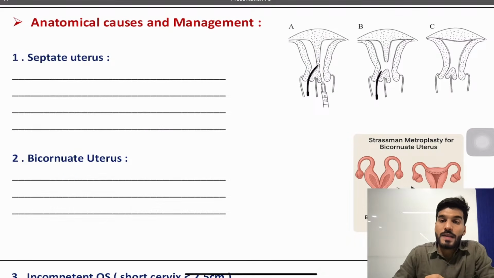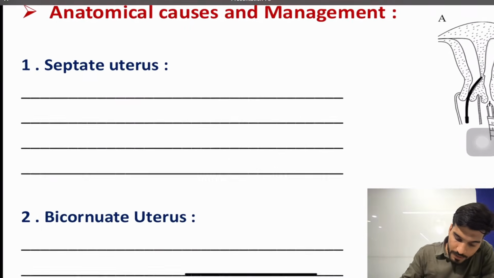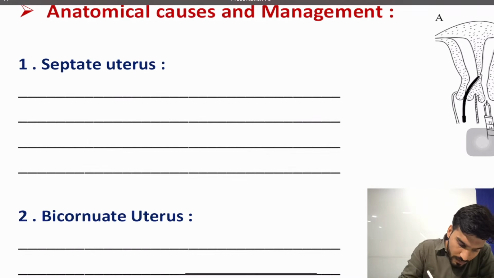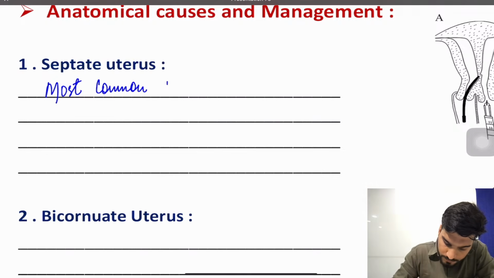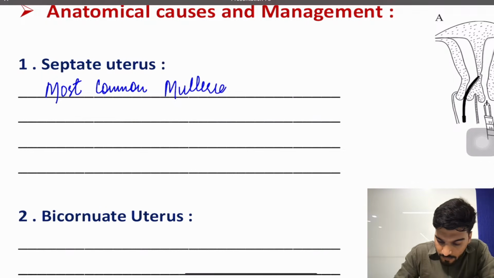Now let's discuss what exactly is septate uterus, what exactly is bicornuate uterus, and what exactly is incompetent cervix. If we talk about the septate uterus, it's the most common Mullerian defect.